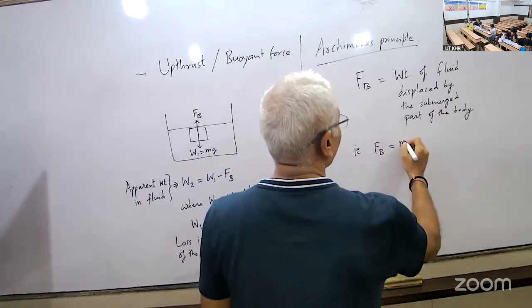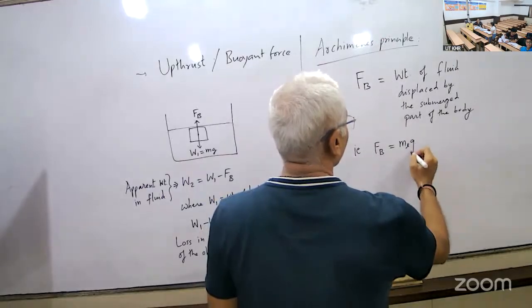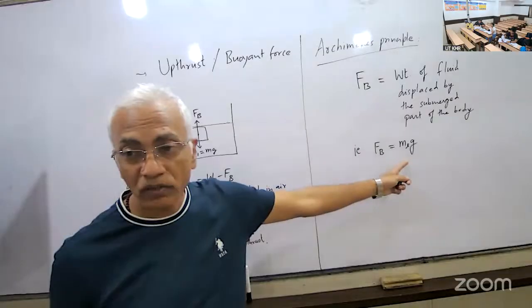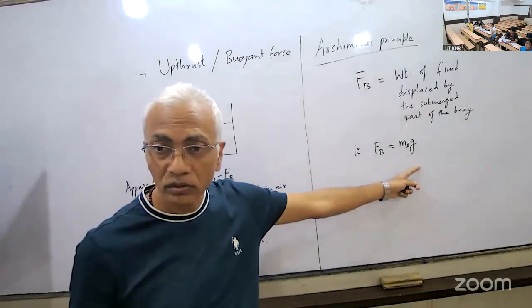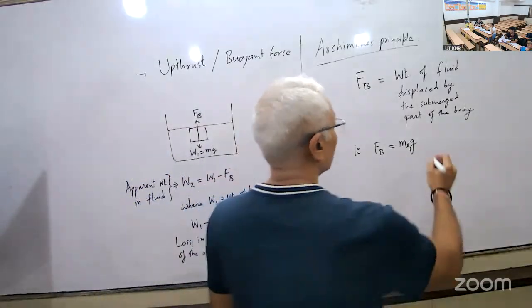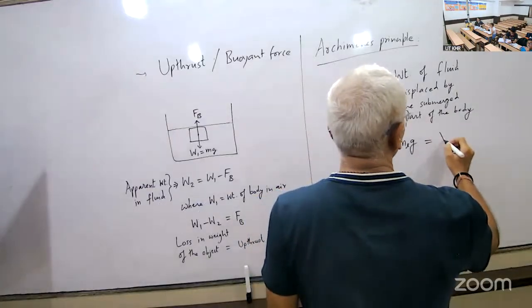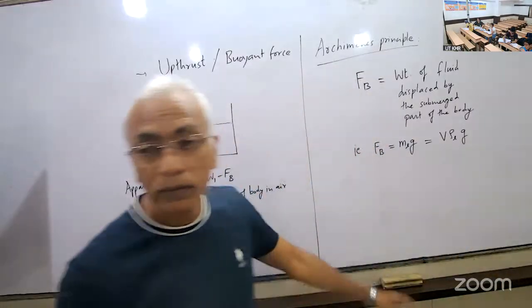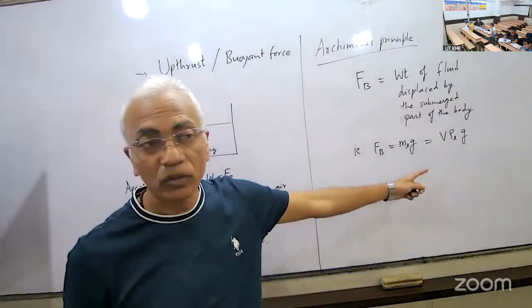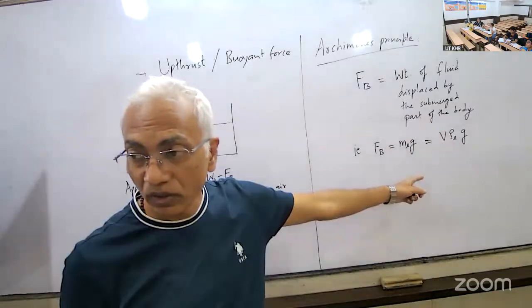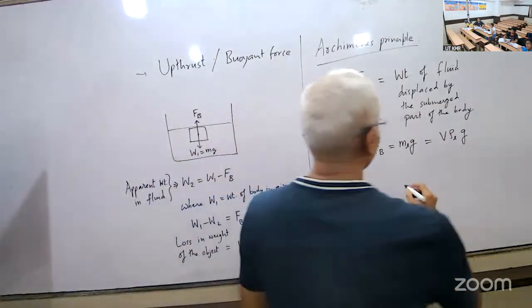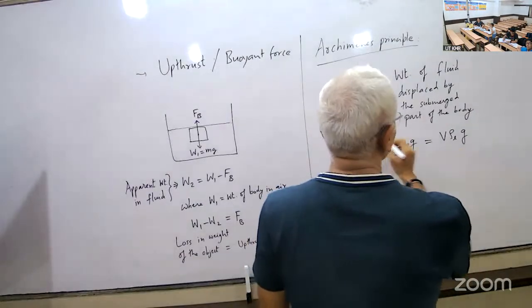Sir, you made the drawing. So what was it? Weight of liquid is mass of liquid displaced into gravity, which is equal to, in terms of volume, where V is the volume of submerged part of the body. Understood? Yes. This is the formula for upthrust.